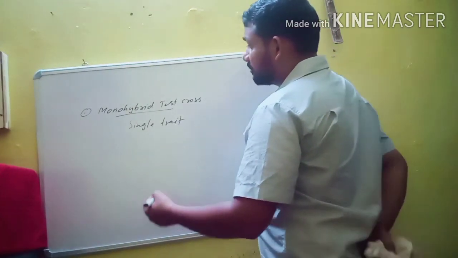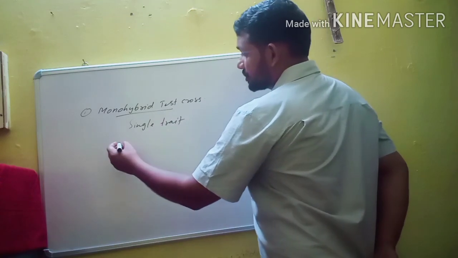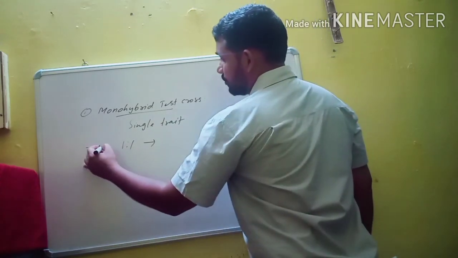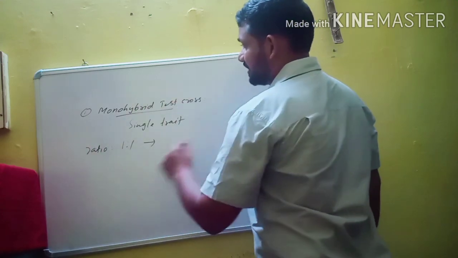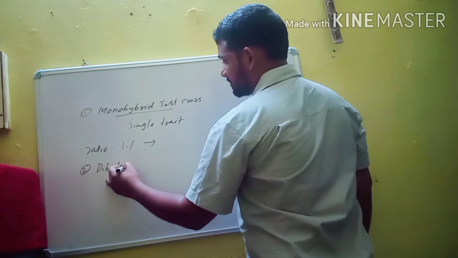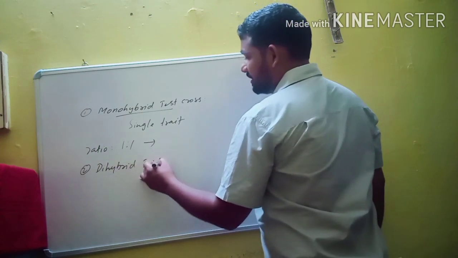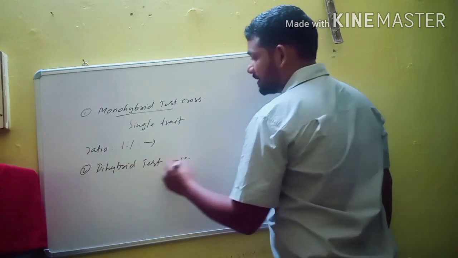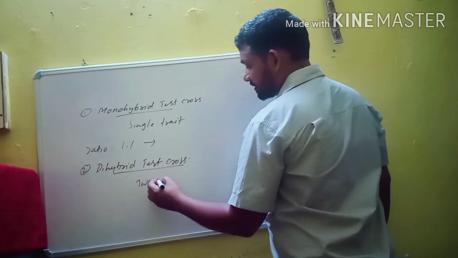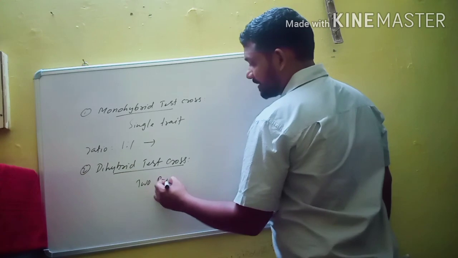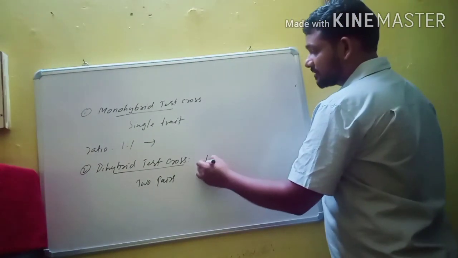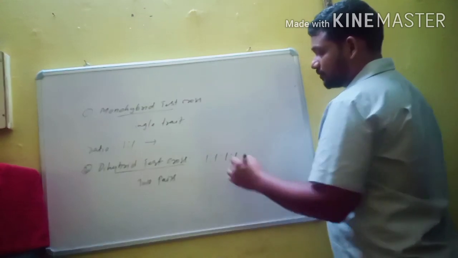In a monohybrid test cross, the ratio is 1:1. And the second one is dihybrid test cross. It is used to study the inheritance of two characters or two pairs of characters. And the ratio of dihybrid test cross is 1:1:1:1.